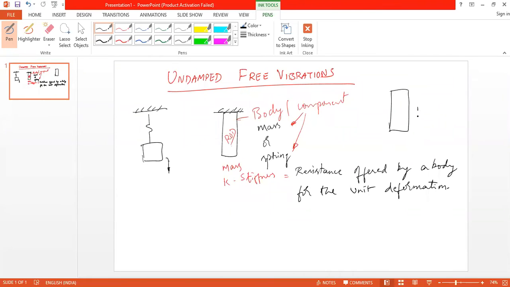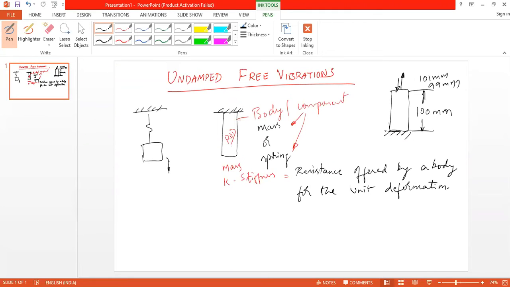Say a rod of 100 mm length. Can you make it 101 mm by applying some force on it? Yes, sir. You can make it 101, or you can make it 99 mm by applying a compressive force. Yes, you can do it.